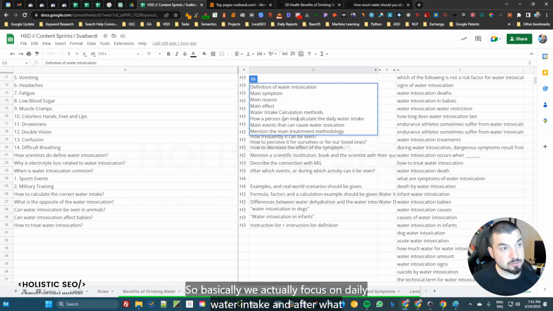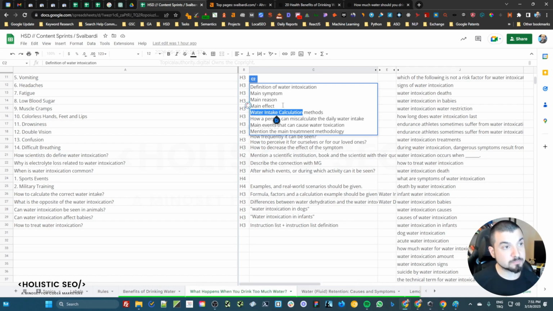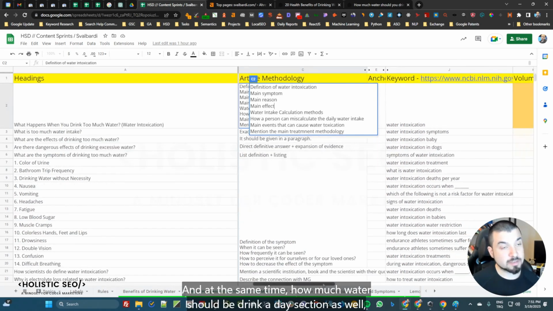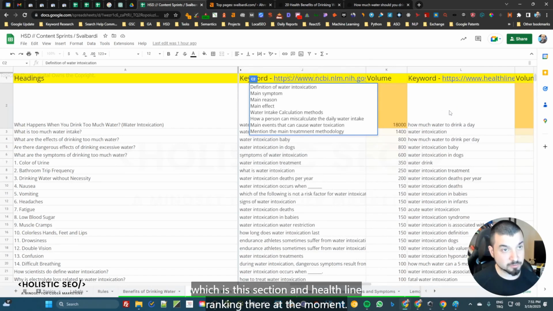So basically we focus on daily water intake, and after what percentage or after what amount it is too much water, because the definition of water intoxication is coming from the water amount that you are consuming a day. So these connections are important, because if you are able to hit the water intake and the water intake calculation in a proper way, you will be able to rank higher for benefits of drinking water, and at the same time the how much water should you drink a day section as well, which is this section and is ranking there at the moment.